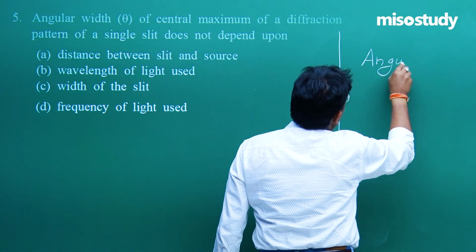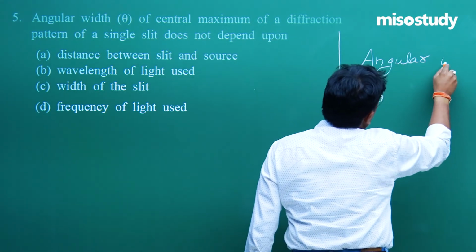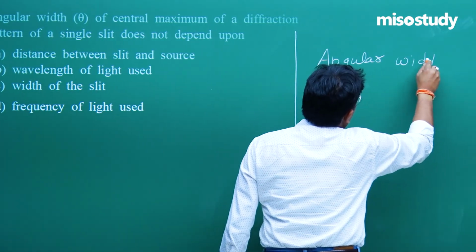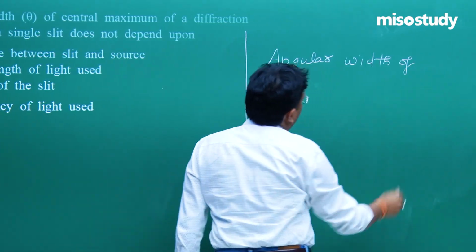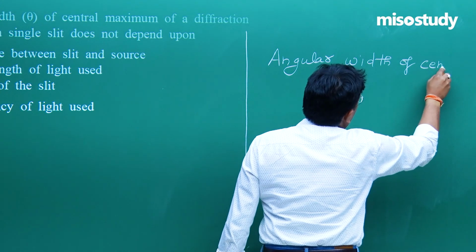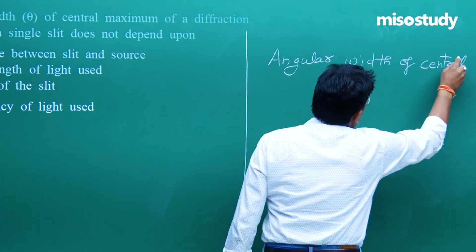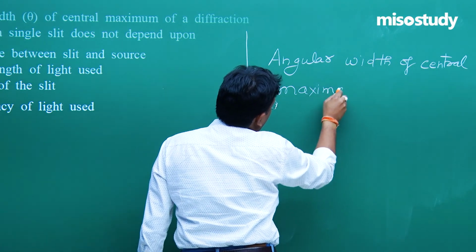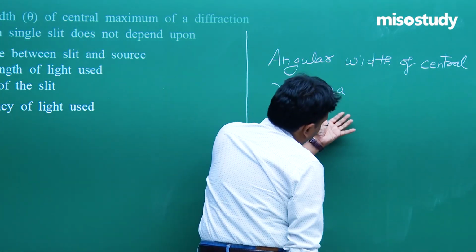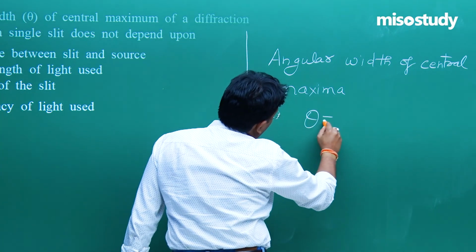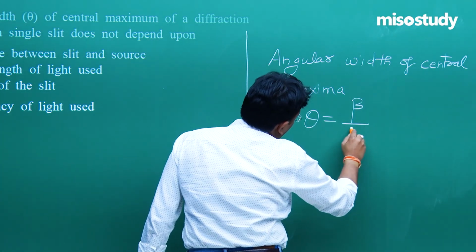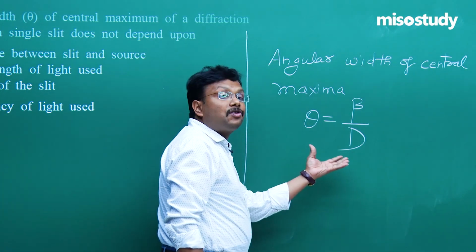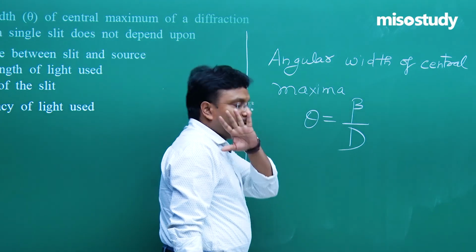Angular width of central maxima. Angular width of central maxima, fine. Now how is it given? It is given as theta is equal to beta upon capital D, where symbols have their usual meaning, fine.